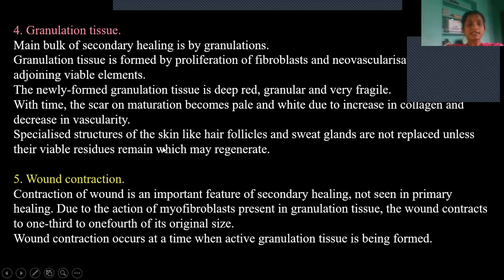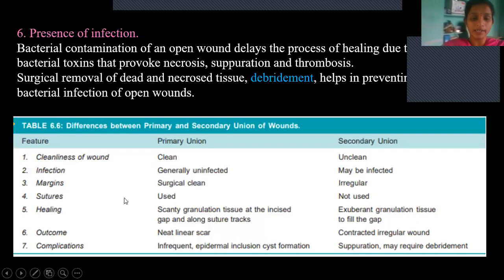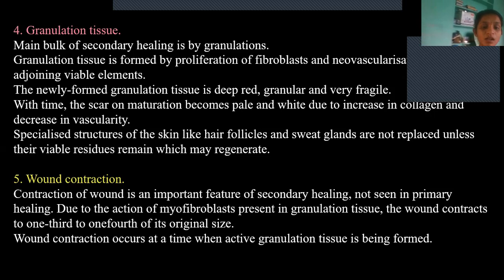And then specialized structures of the skin like hair follicles and sweat glands cannot be replaced, only the tissue can be replaced. And then wound contraction. Contraction of the wound is an important feature in secondary healing, which is not seen in primary healing, as that is a small wound. This step takes place only in secondary healing. Due to the action of myofibroblasts, the wound contracts and decreases to one-fourth of its size.